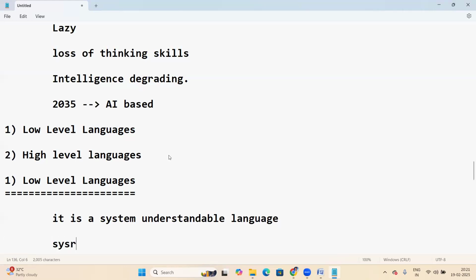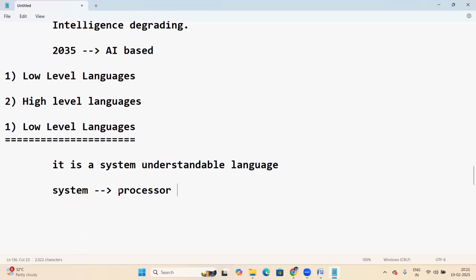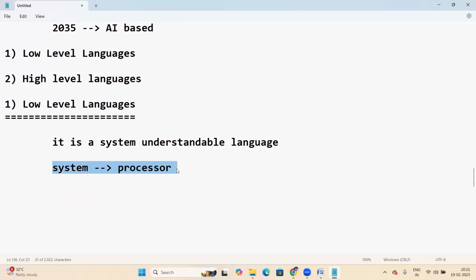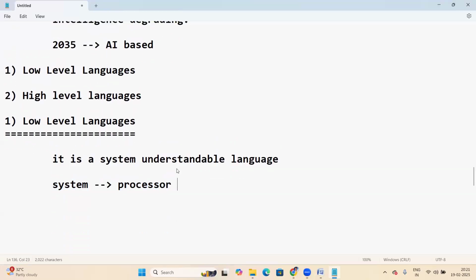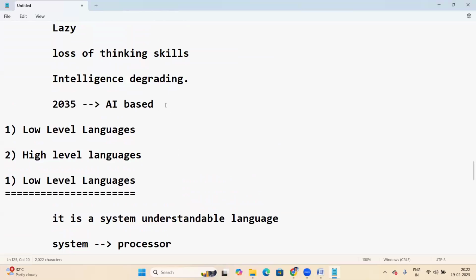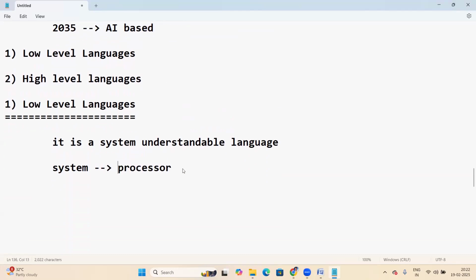System means processor. Presently we are using processor based computers. AI based computers are not yet used here completely; a little bit has come, but not completely. So presently, processor based computers. Low level language is a system understandable language, and the system is the processor.